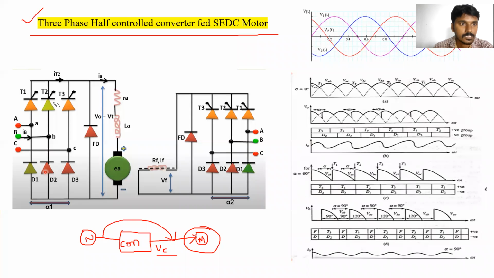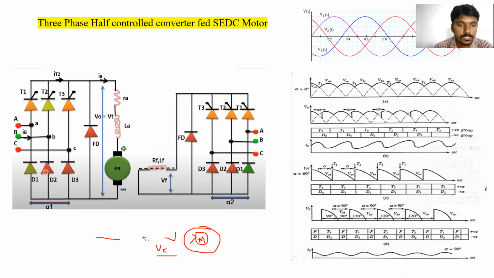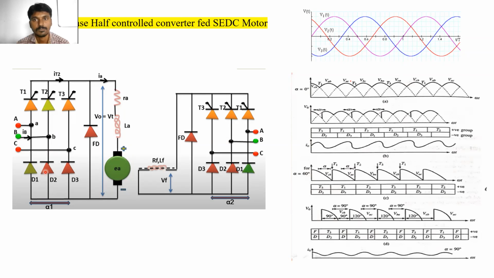Now, what is the operation of this circuit? Already we have discussed it a number of times, in power electronics also, how we are getting the waveforms. What is the operation of this three-phase half controlled converter? Is the supply AC or DC? Payal, which one?